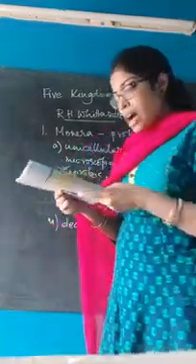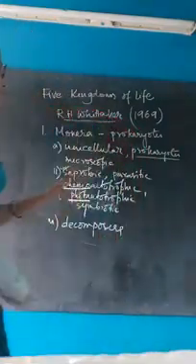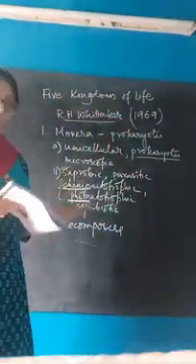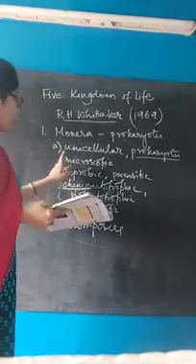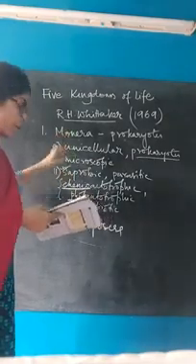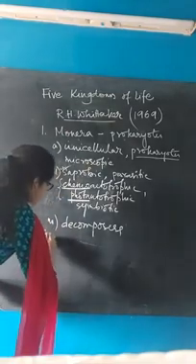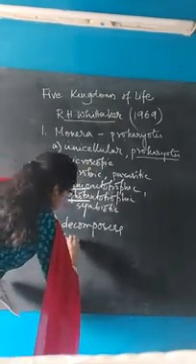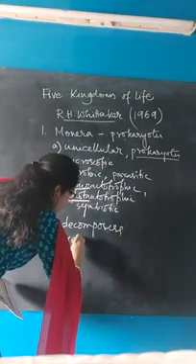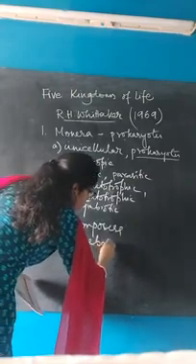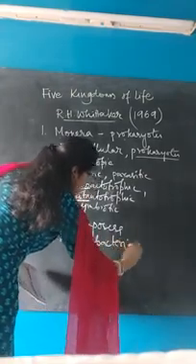So these are the identifying characteristics of kingdom Monera. Now the examples include Archaebacteria, Eubacteria.